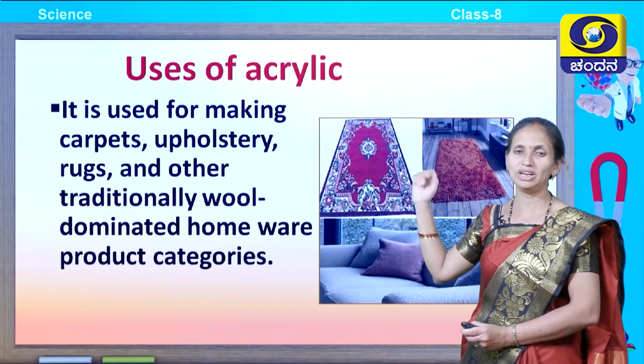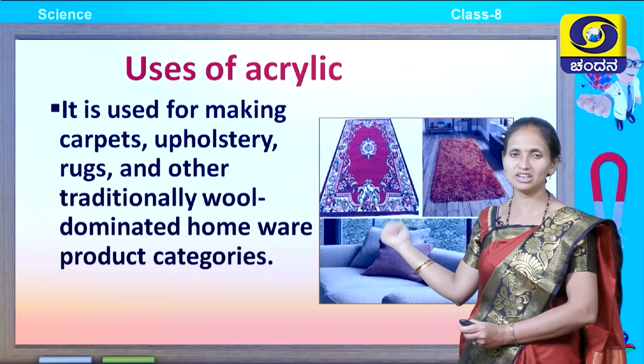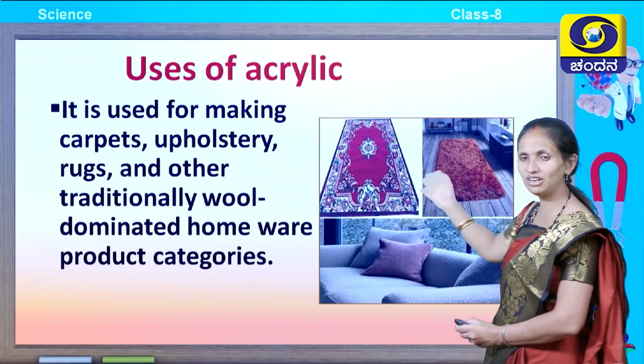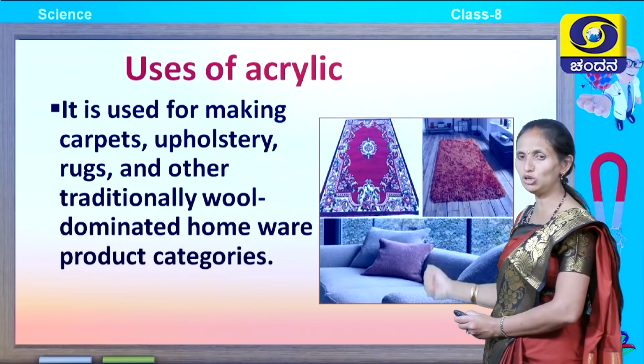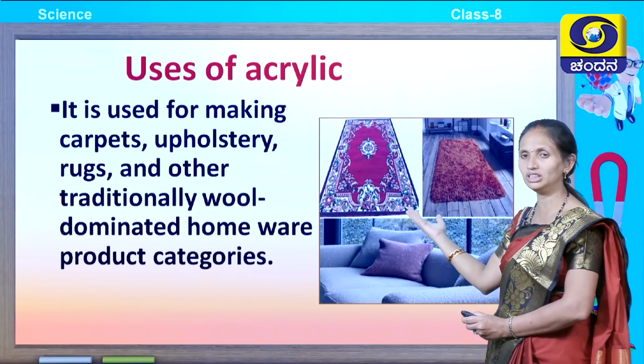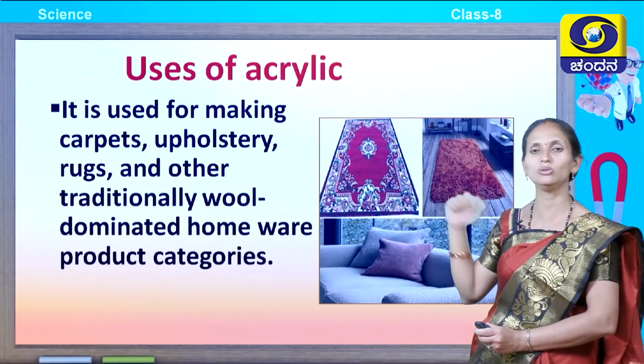It is used for making carpets, upholsteries, rugs, and other traditional wool dominated homeware products. So, these are the different types of products which we use in our homes, which are made out of wool. Exactly what resembles wool is acrylic. So, these are made up of acrylics. These are some of the uses of acrylic.